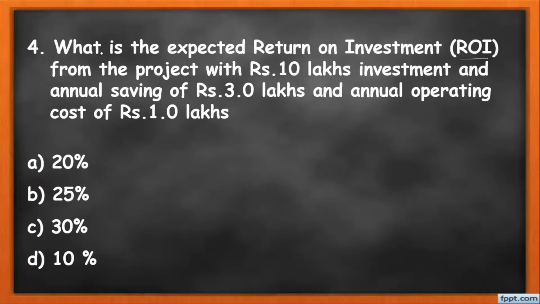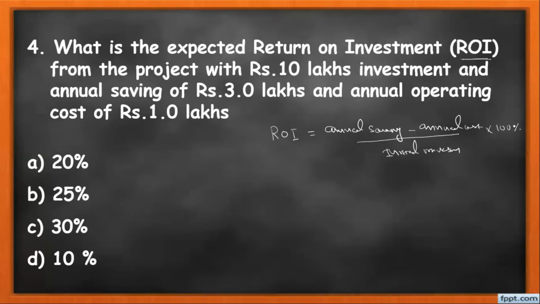MCQ number 4. What is the expected return on investment, that is ROI, from the project with 10 lakhs of investment, annual saving of 3 lakhs, and annual operating cost of 1 lakh? So ROI equals annual saving minus annual cost, divided by initial investment, into 100 for percentage.